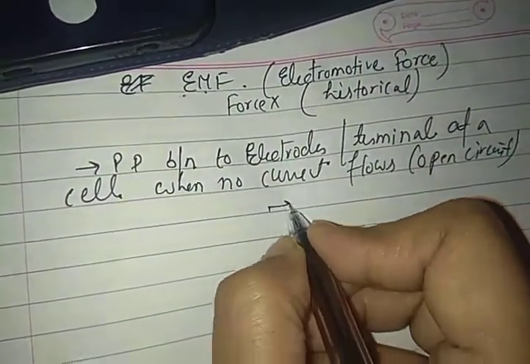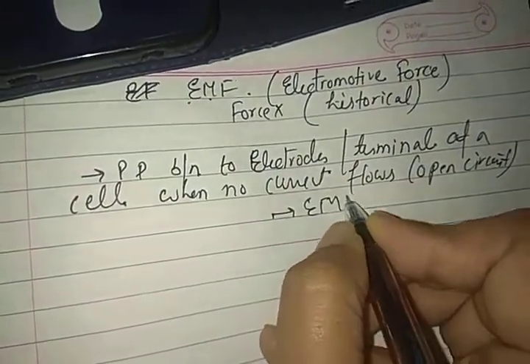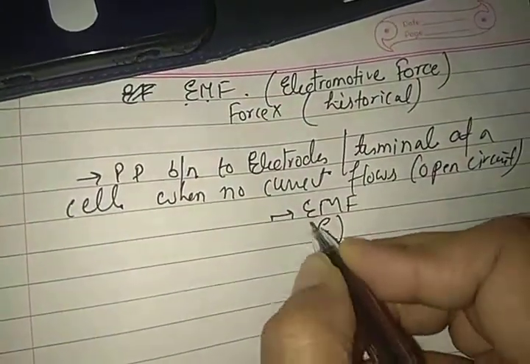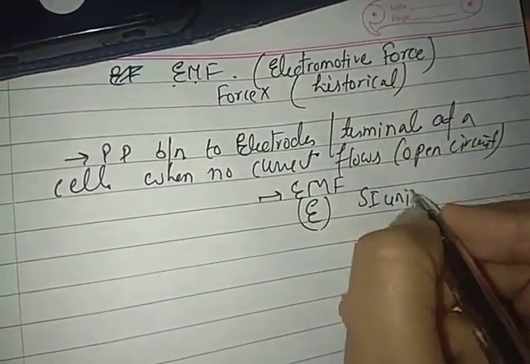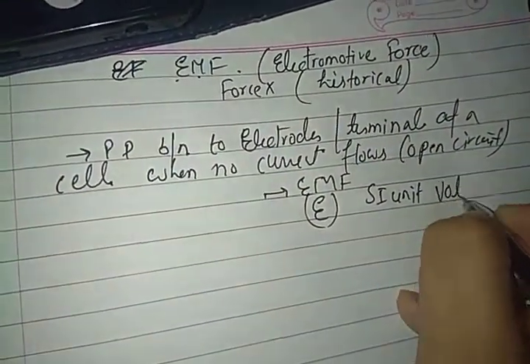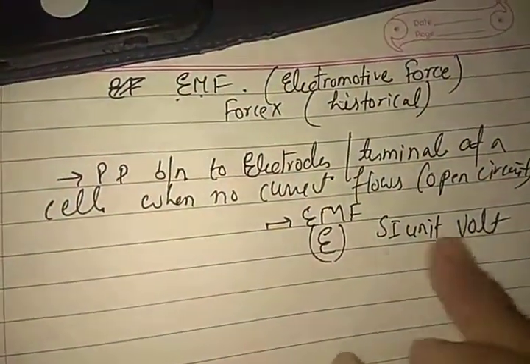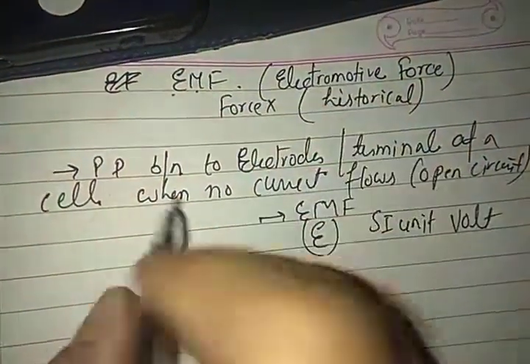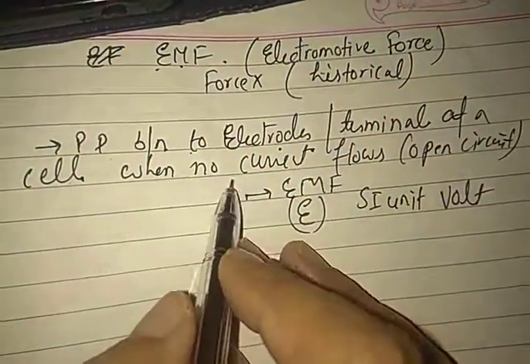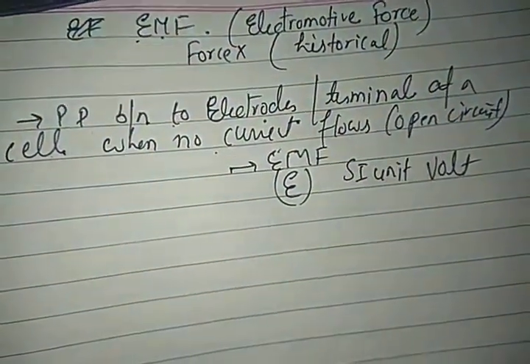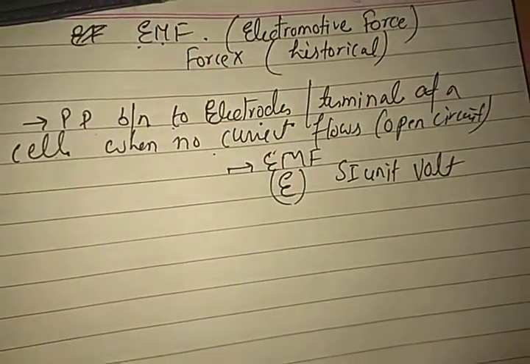That is known as EMF and commonly denoted as E, epsilon, and as it is a potential difference, the SI unit is volt. So what is this electromotive force? It is the potential difference between two electrodes or terminals of a cell when no current flows through it, or we can say open circuit.